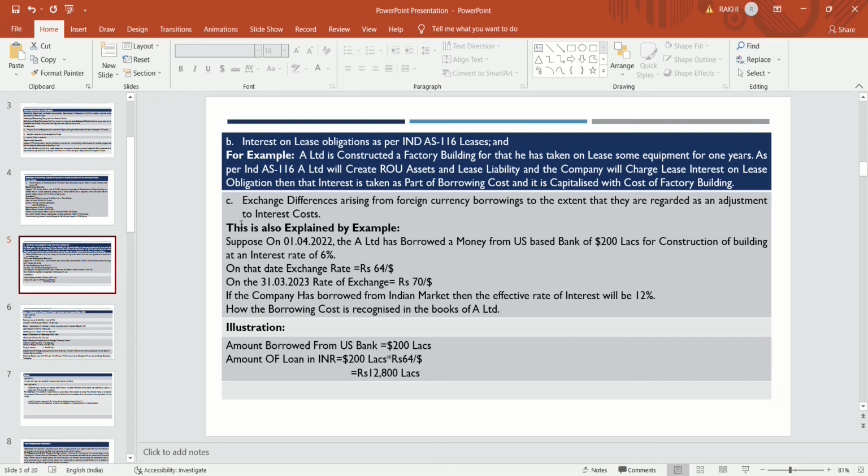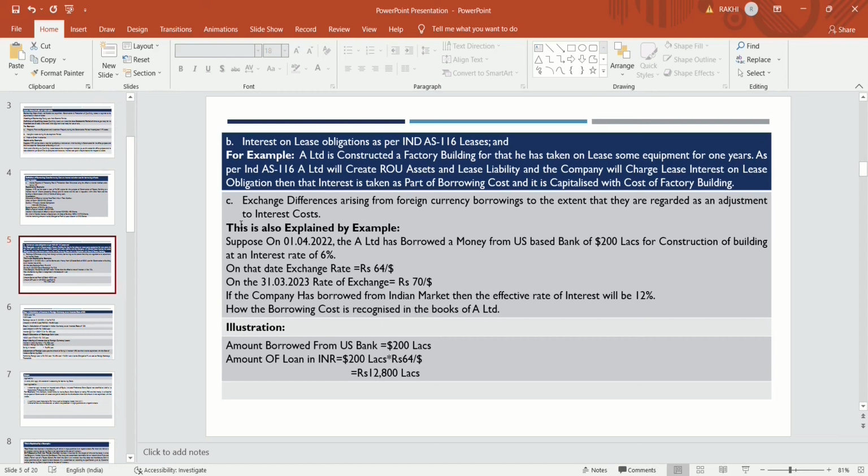As per Ind AS 116, they have to create an ROU asset and a lease obligation. And on the lease obligation, the interest portion of the lease rentals they pay is to be considered as lease interest. That amount is to be capitalized with the respective asset.